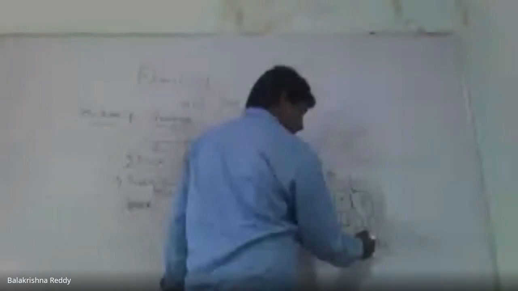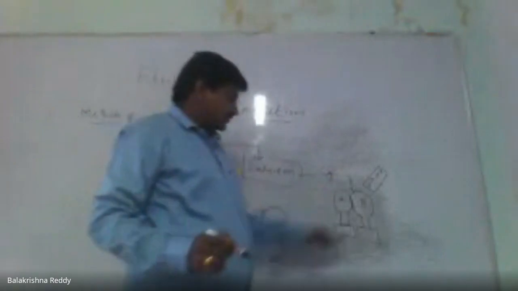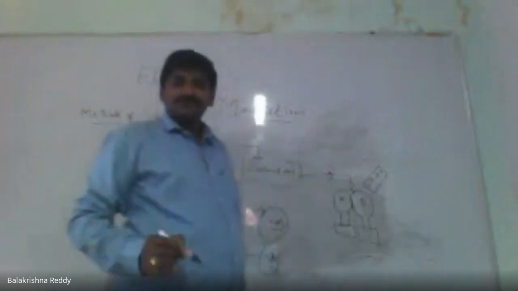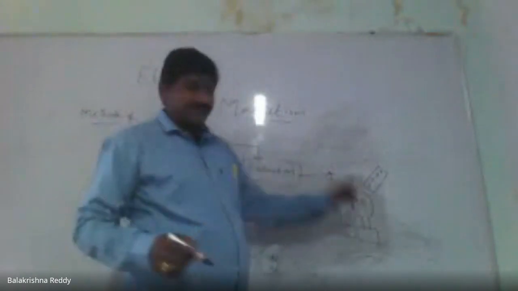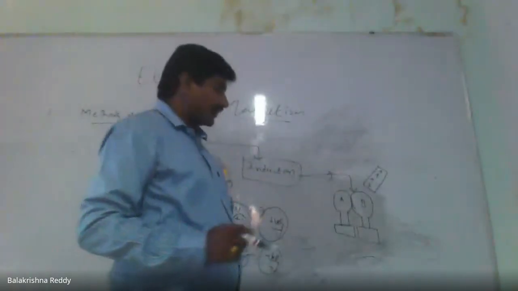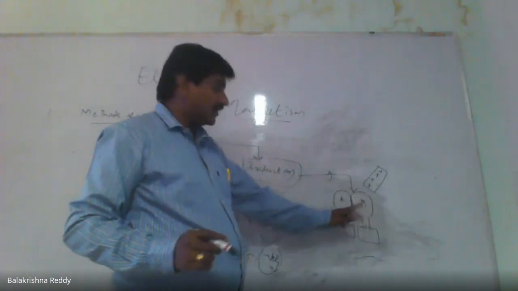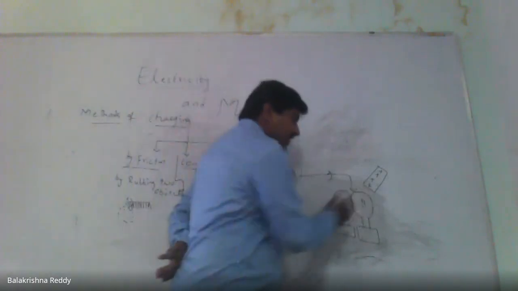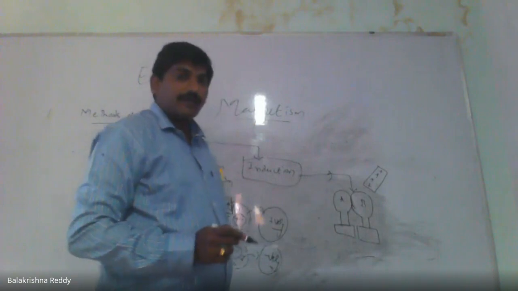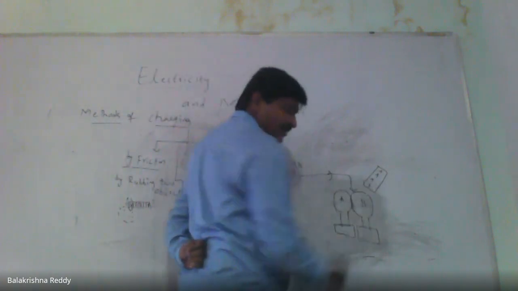Now, I bring a charged body near that. This is positively charged. When I bring it here, I am not touching this. I am not touching it. Just, I keep it near. Therefore, automatically, in this object, this is positive charge, no?